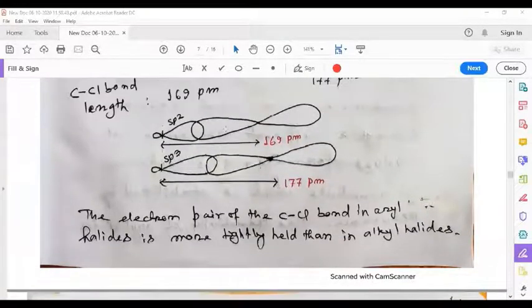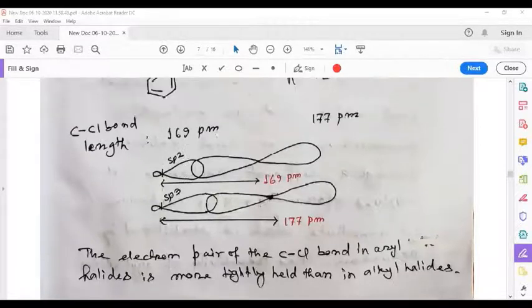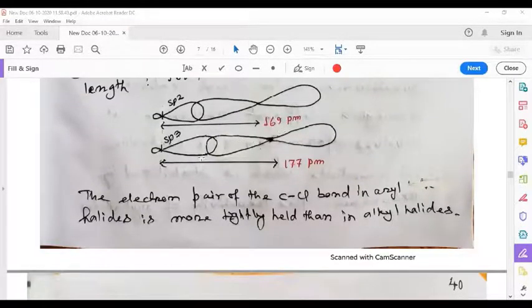And the longer bond length in alkyl halides can be represented by this simple orbital overlap scheme. So this is the sp3 hybridized orbital in the case of alkyl halides. This is the sp2 hybridized orbital in the case of aryl halides. Since the sp3 hybridized orbital is longer in size than the sp2 hybridized orbital, this bond length is longer, this bond length is shorter.